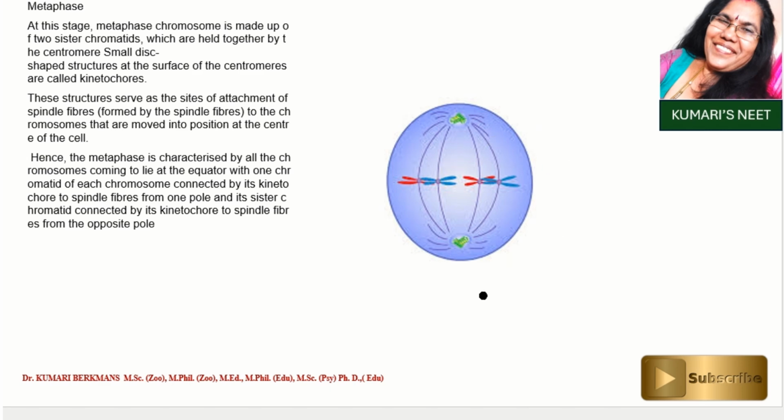How do you identify this phase? All the chromosomes are arranged in the middle, and it forms a plate-like structure. So you can identify it very easily. If any question comes with a diagram like this, you can answer very easily.